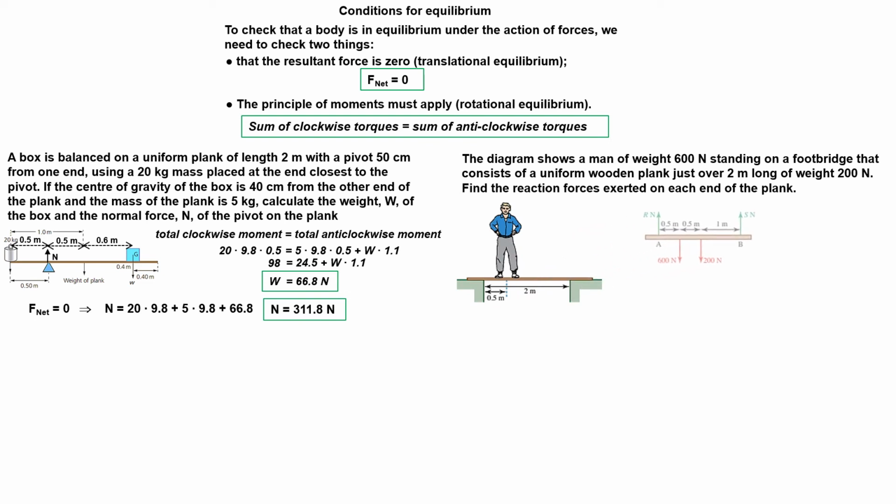For equilibrium, both the resultant force and the total moment must be zero. In calculations, we can always eliminate the turning effect of a force by taking moments about a point through which it acts. In this question, we will take moments about the point A. Taking moments about the point A gives the reaction force S as 250 newtons.